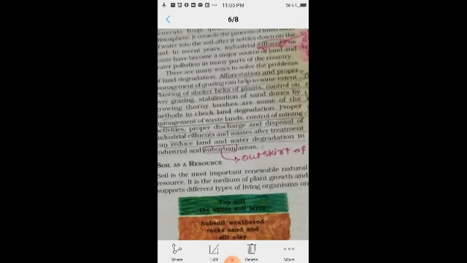So here, there are many ways to solve the problems of land degradation. Land degradation का problem जो है वो हम सॉल्व कर सकते हैं, and there are many ways for solving the problems of land degradation.